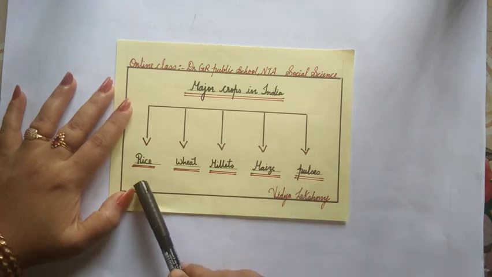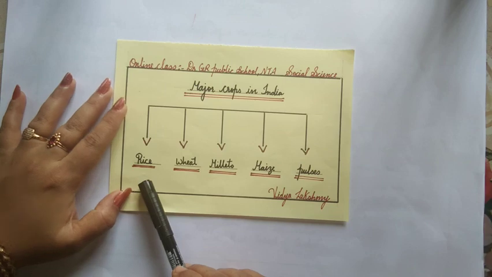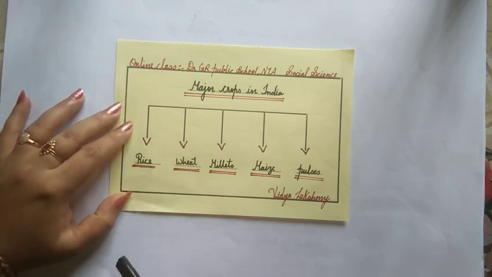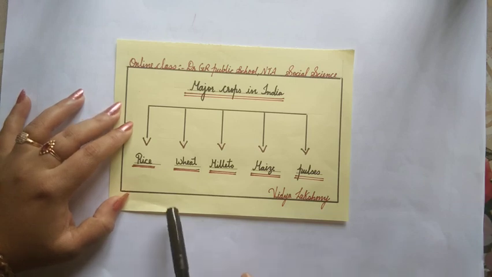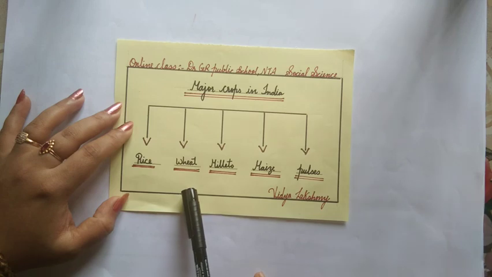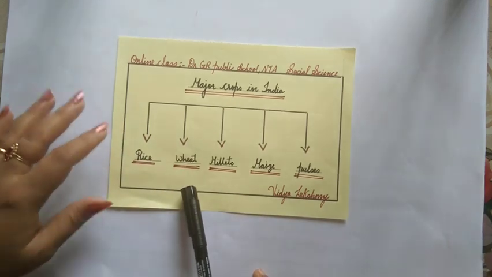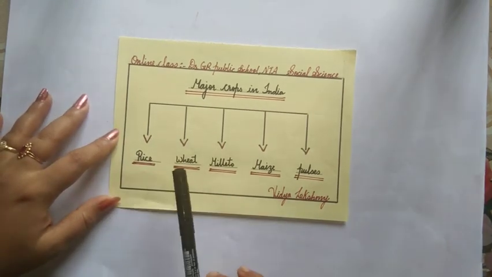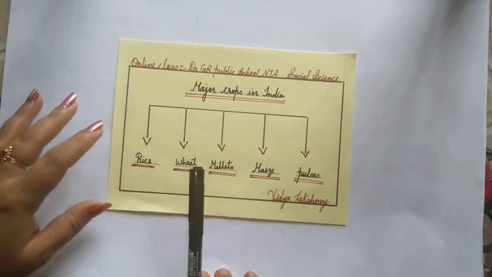First of all, we are going to study in detail the geographical conditions, temperature, producing areas, the largest producer, everything in detail about these five main food crops in India. So first, we are going to study about rice.